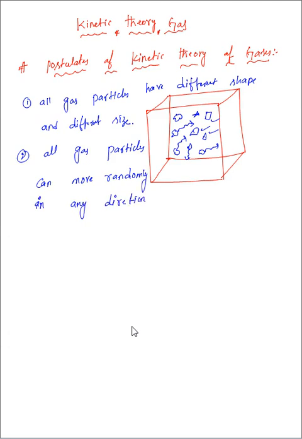Third postulate: whenever these gas particles are going and striking on the wall, they create pressure. That pressure is equal to 1/3 times rho into Vrms square. Here Vrms stands for root mean square velocity, rho stands for density, and P stands for pressure.